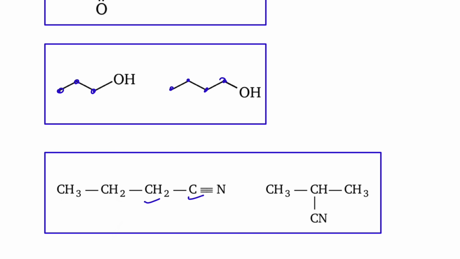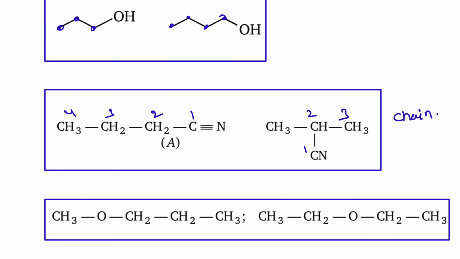Next one, 1, 2, 3, 4, 1, 2, 3, 4, 4 carbon atoms, 1 nitrogen atom, same functional group. So length of carbon chain is different. Again here length of carbon chain is different. So 1, 2, 3, 4, 1, 2, 3. So these are chain isomers.